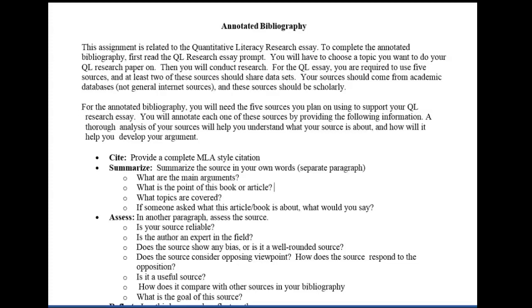It is time to start working on the annotated bibliography. You might be thinking, what am I supposed to be doing? To fully understand this assignment, you will first have to understand the quantitative literacy QL essay assignment. Now let me bring that prompt up.